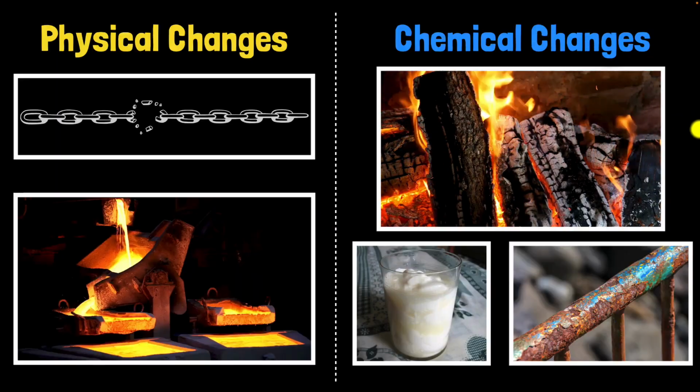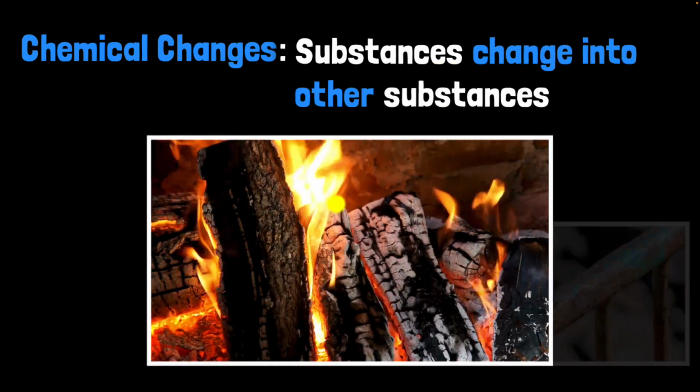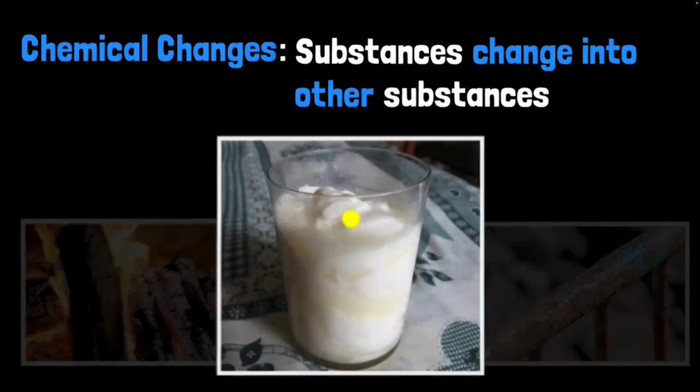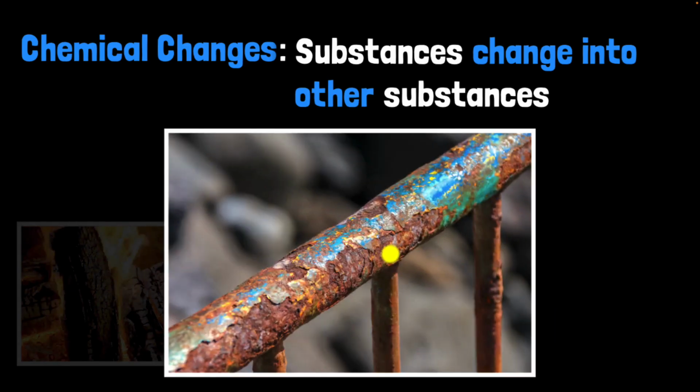Well, let's find out. Chemical changes are when substances change into other substances altogether. For example, when you're burning wood, you get ashes, which is a different substance altogether. It's not wood, it's a new substance that's been created. When the milk goes sour, you get sour milk, which is very different from fresh milk, a new substance. And rusted iron is not iron, okay? So that's what chemical changes are. We get new substances altogether.